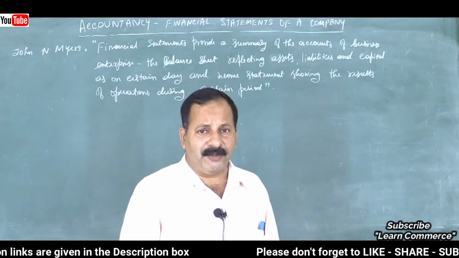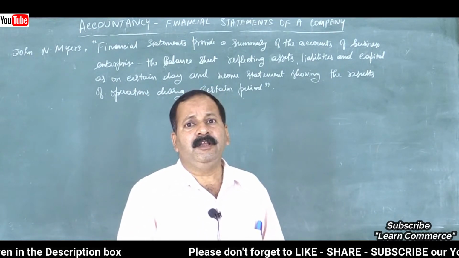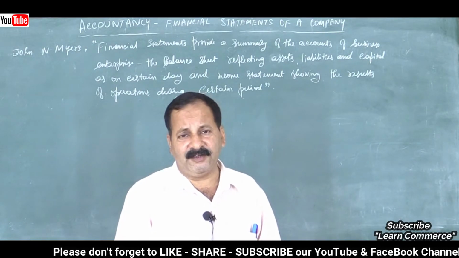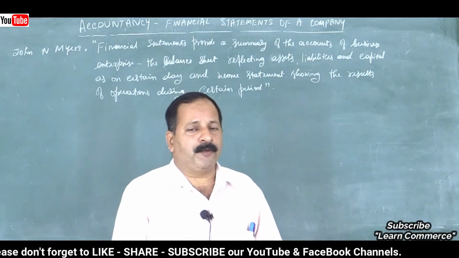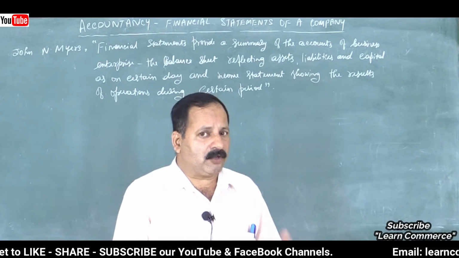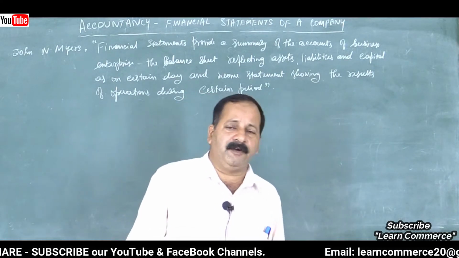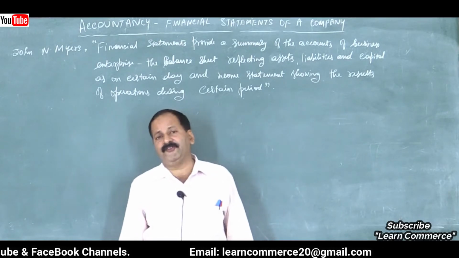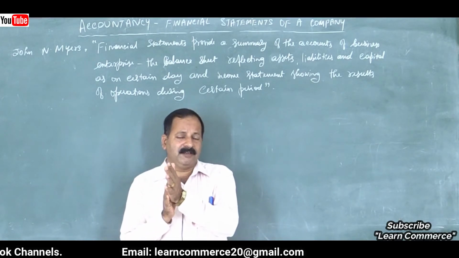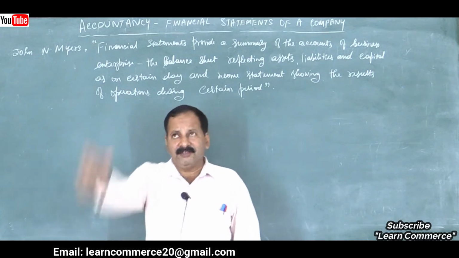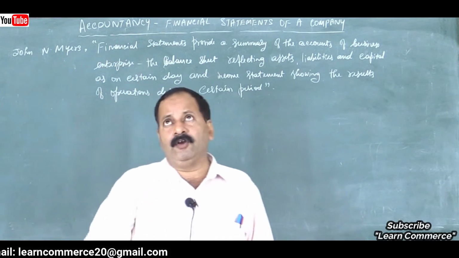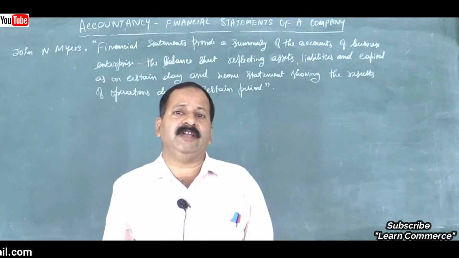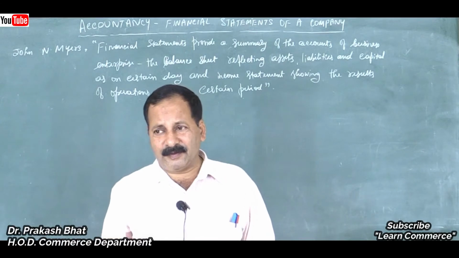and we have to prepare financial statements, that is annual returns. We call it the balance sheet, isn't it? And statement of profit and loss, or we call it the income statement, as we prepare under a sole trader, trading and profit and loss account and balance sheet. Here we are not supposed to prepare trading and profit and loss account. We have to follow the vertical form of balance sheet. We will go on writing vertically, isn't it? First we will write equity and liabilities, then we will move on to the asset side, assets. So we will write like that.